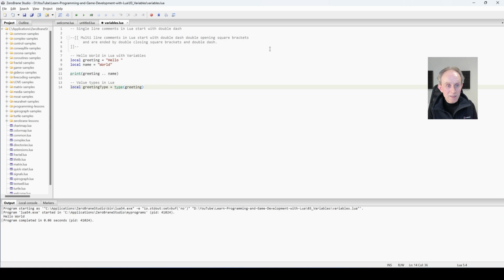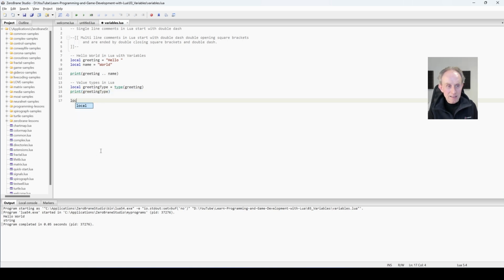So what this line of code does is we create a new variable, greeting type, which will contain the type of greeting, and then we're going to print it out. And we expect the result to be string, so let's run it and check. And you can see the result is string.